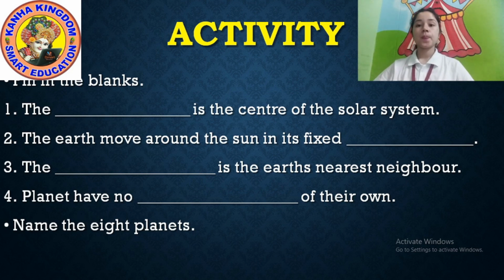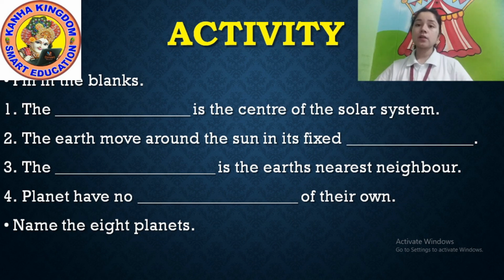So this is an activity. I'll ask you questions and you should tell the answer properly. Okay. Fill in the blanks. Question number 1. The dash is the center of the solar system. It's too easy. Dash is the center of the solar system and all the planets move around it. What is it? It is the sun. Yes, the sun is the center of the solar system.